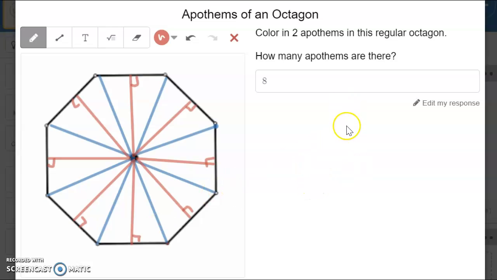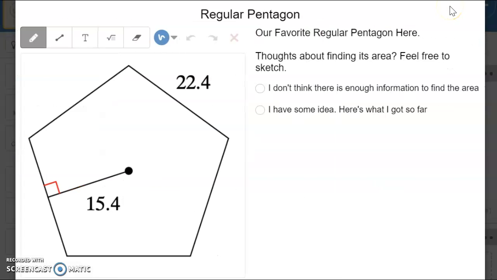Now you're going to try to figure out the area of this pentagon. We are given this 15.4. That's the apothem, the perpendicular distance from the center to the side.